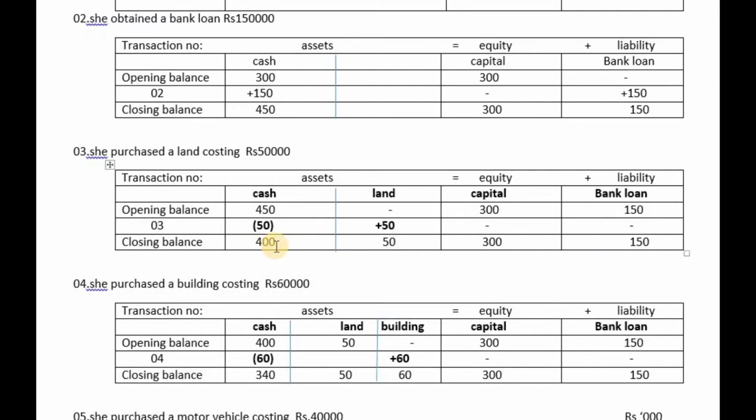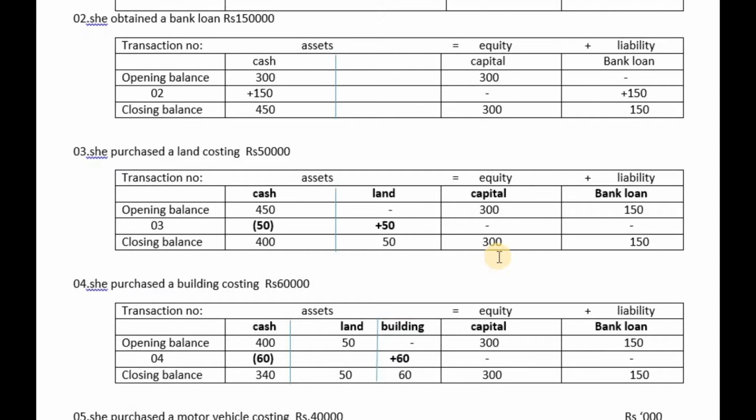Then the total of assets, both land and cash, you see is 450,000. Equity plus liability, you can find it out as 450,000. Once again, in the end of recording the third transaction, total of assets 450,000, total of equity plus liability 450,000. Just try to understand. Right.